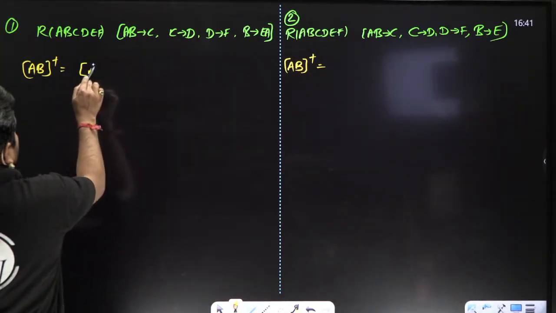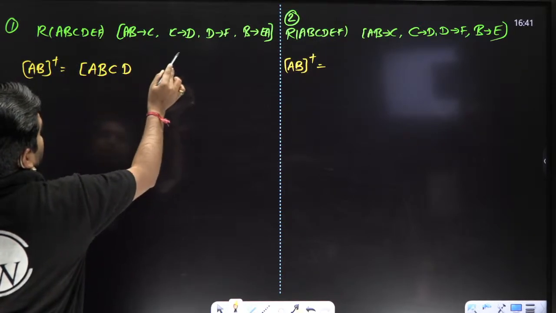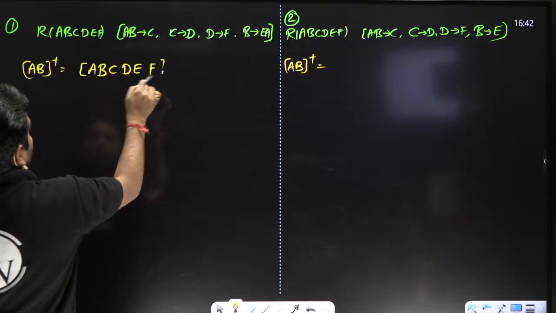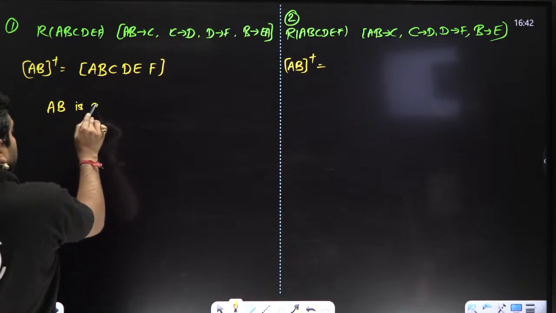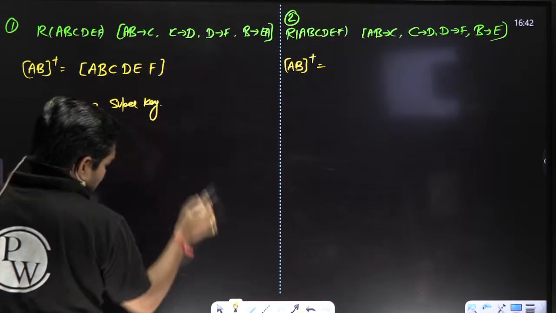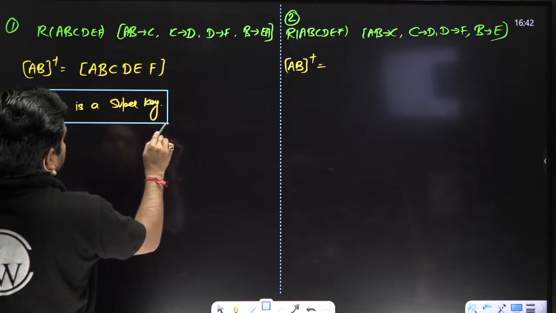AB closure, and we determine A, F also. What we can say right now is that AB is a super key.